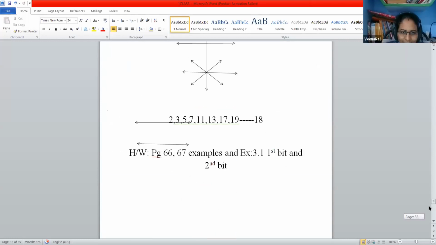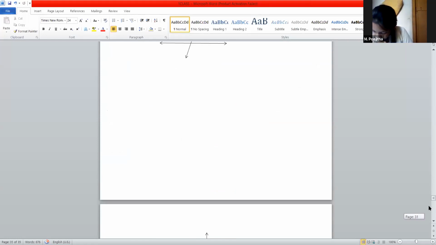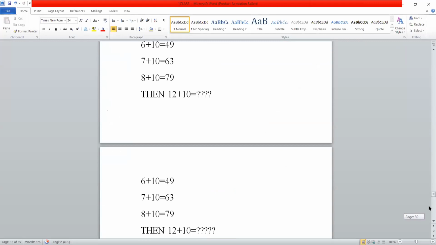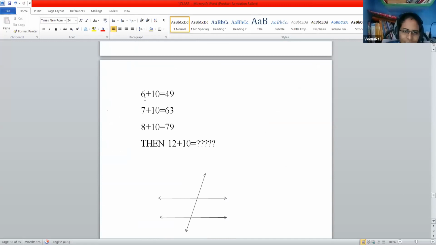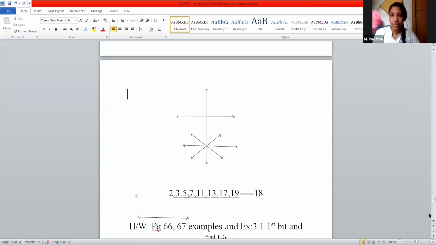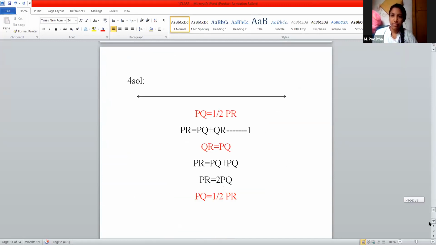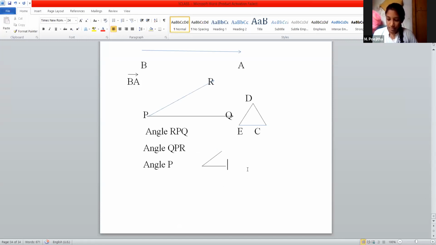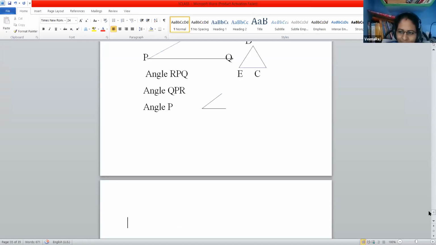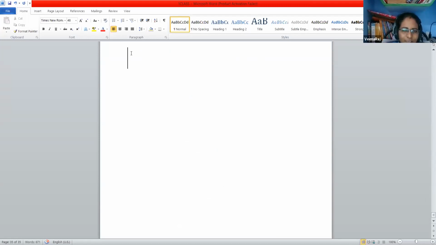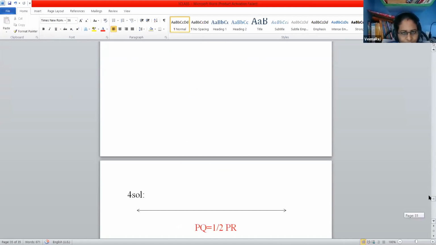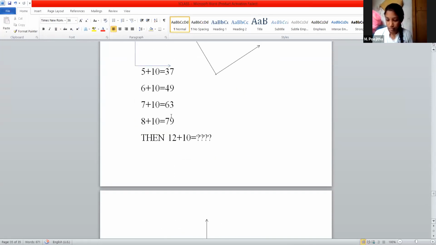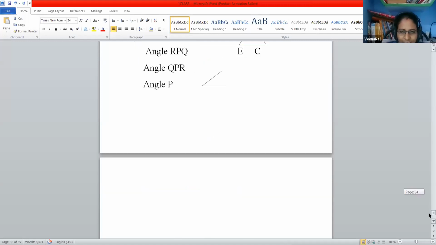Okay, let us see. 5 squared is 25. 25 plus 10 is 35, plus 2 is equal to 37. 6 squared is 36, plus 10 is 46, plus 3. 7 squared is 49 plus 10 is 59 plus 4 is 64. 8 squared is 64, plus 10 is 74, plus 5 we should take, ma'am. Yeah, that is the logic.